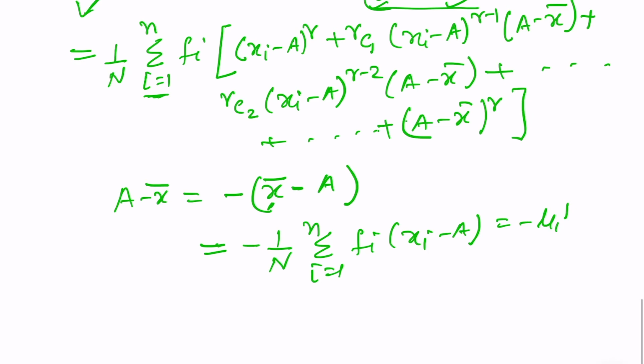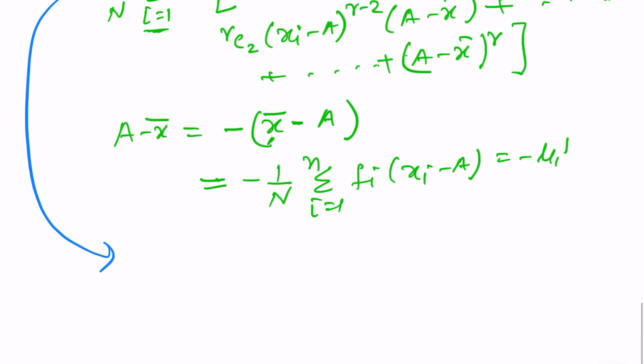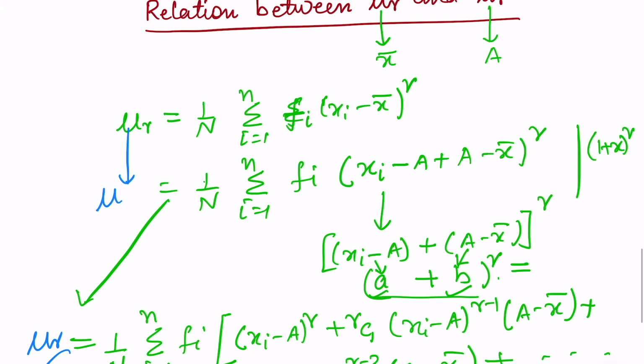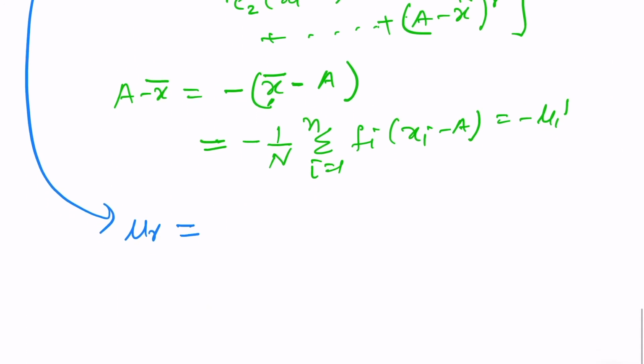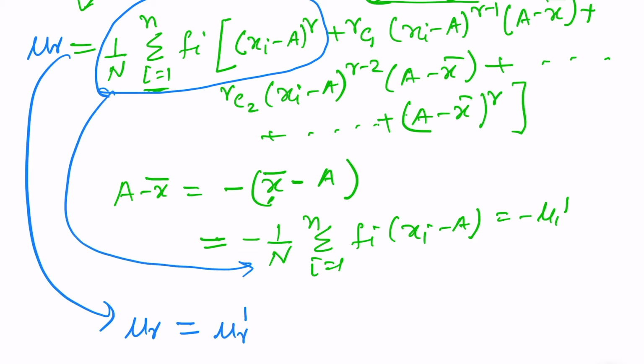So let us rewrite this term. On rewriting this, we'll get mu r. Why mu r? Because we are finding the value of mu r. See, we had started from mu r. So we have mu r equal to, see the next term, mu r dash. Why is it mu r dash? Because here we have shown that this is equal to this. So it is equal to mu r dash minus rc1 mu r minus 1 dash mu1 dash.